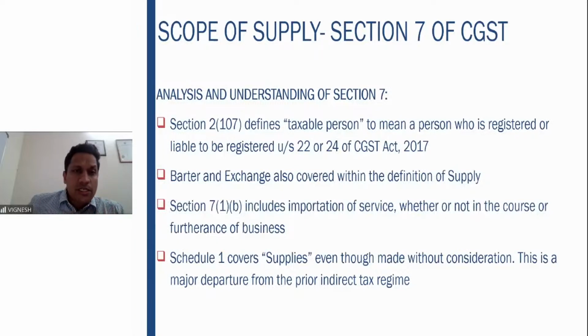Does that mean there is no GST? Please bear in mind, GST is very much applicable here. Of course, the turnover is less than 20 lakhs. So just don't keep, because I gave you an example of 50,000. 50,000 into 12 is 6 lakhs. GST registration is not required. That logic is correct. But let us assume here, instead of 50,000, it is 5 lakhs. Then it is 60 lakhs, which is more than the threshold. So I am not paying and he's also not paying, but the government is getting a loss of revenue because of this. That is why, to plug this loophole, the word barter also has been clearly indicated in 7 subsection 1 clause A. I hope this is also clear.